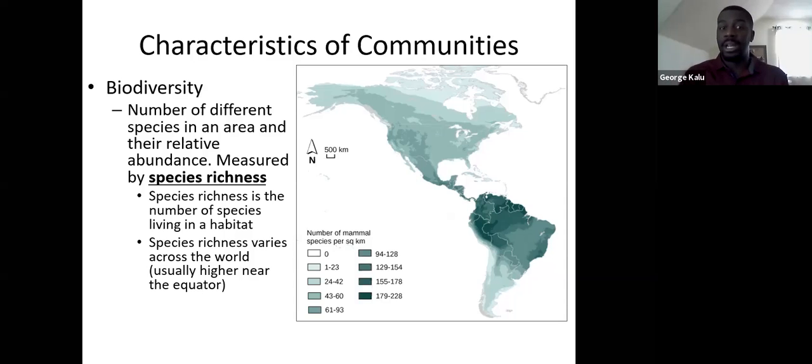You're going to have a lot more variety of species available. And typically, the species richness is going to vary across the world, but it's usually going to be a lot higher near the equator. So you're going to have more species typically present near the equator than you will have as you get closer and closer to the poles.